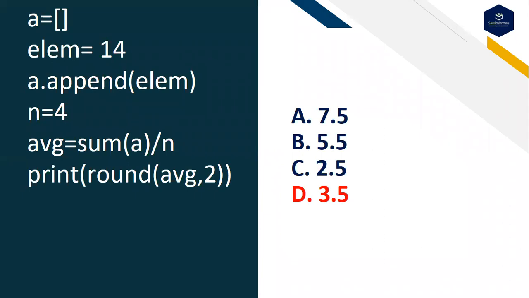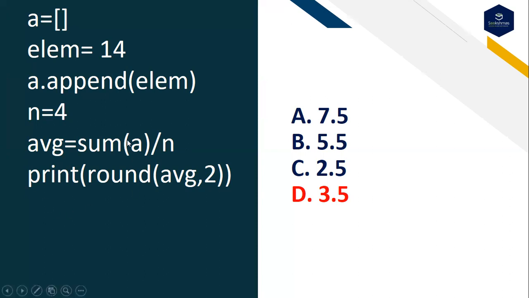This is the next question. Here it's a simple thing. First, I created a list, which is empty. After that, I'm creating a variable that is holding an int value, 14, and I'm just appending that value to the previous empty list. Then, how many elements are present in that list? Only a single one, the 14 value. Previously it is empty, and I'm just appending the 14 value to that list.